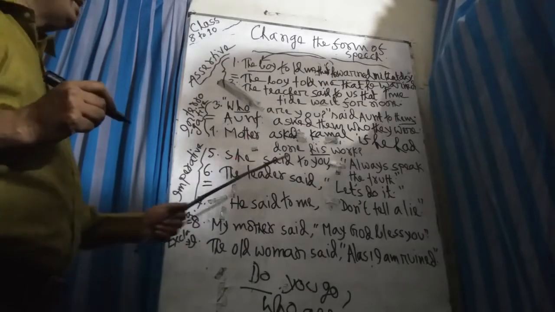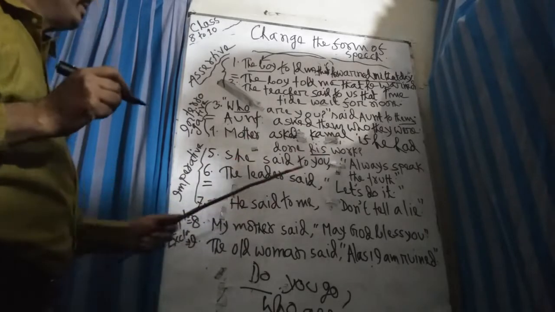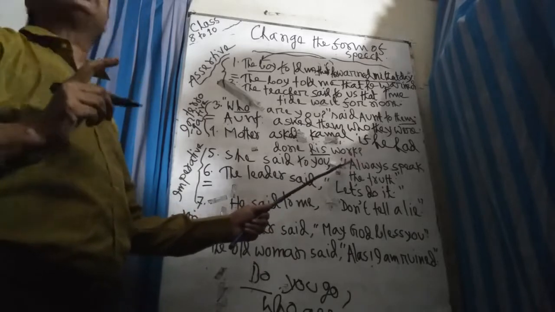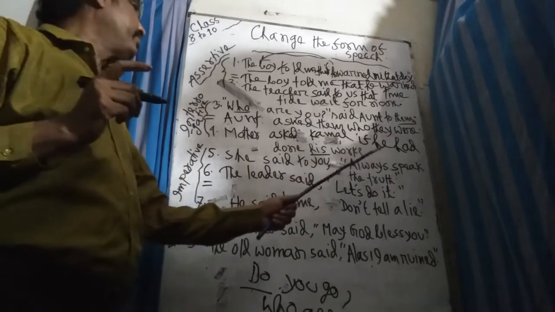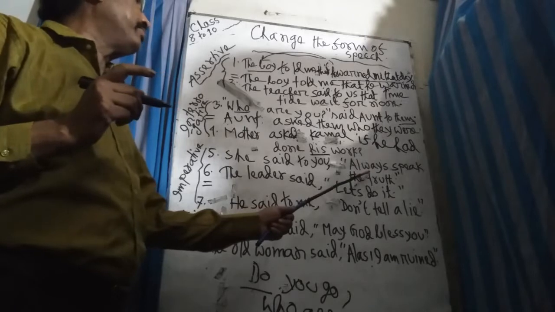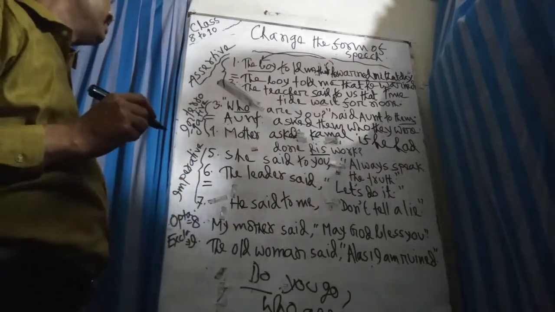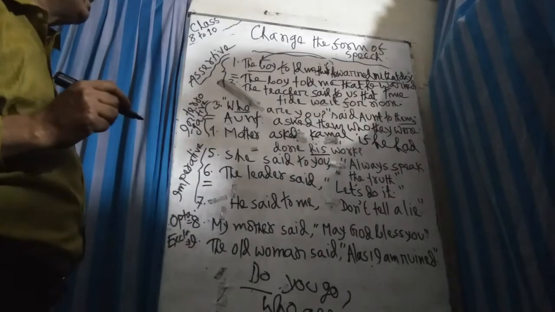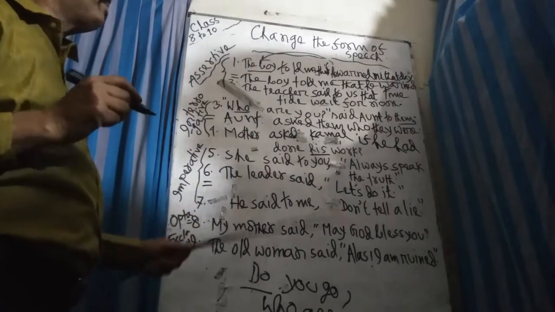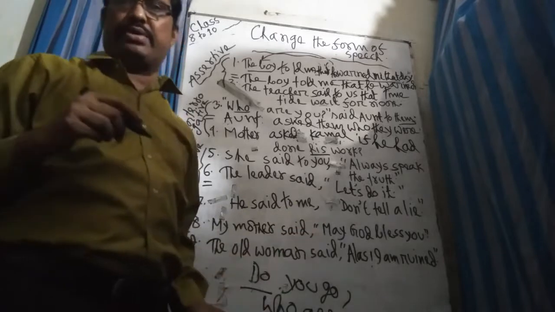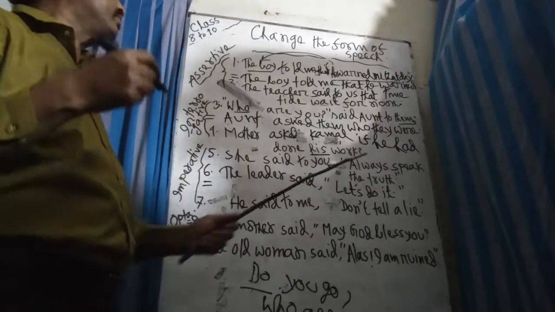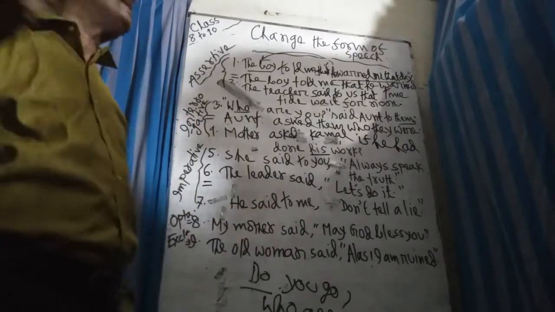Now you see, she said to you, "Always speak the truth." You see, this is not an interrogative sentence, and it starts with an adverb. If the sentence starts with an adverb or verb, it is an imperative sentence. In case of an imperative sentence, you just change the verb according to the demand of the sentence. Always, it is an advice.